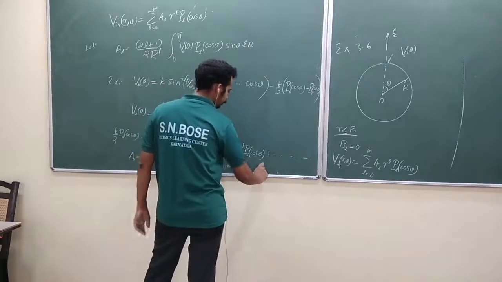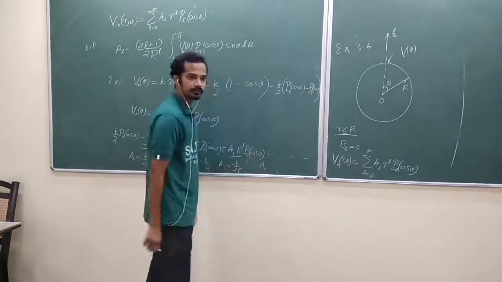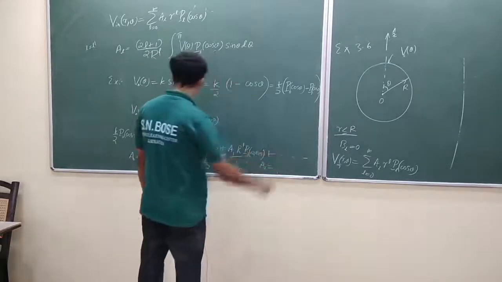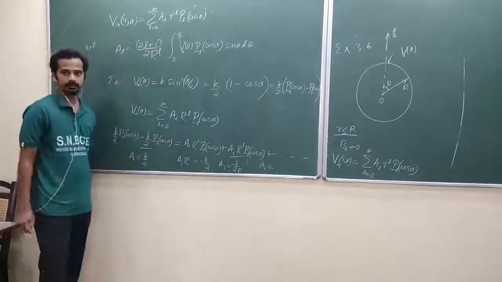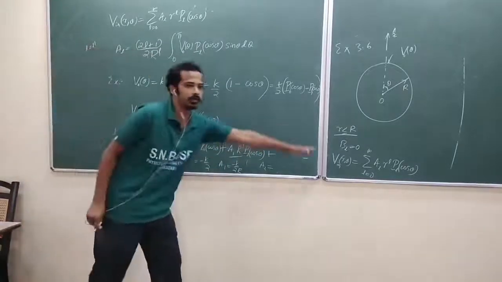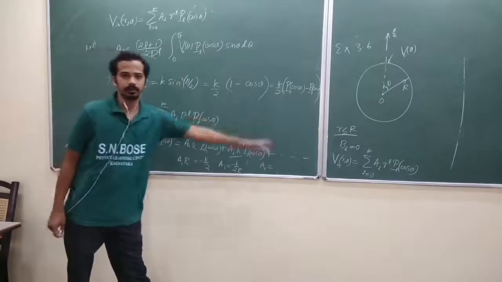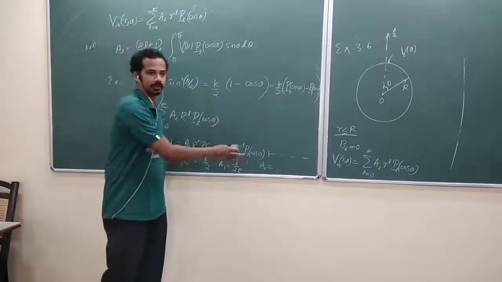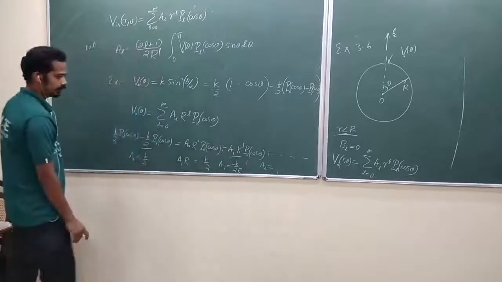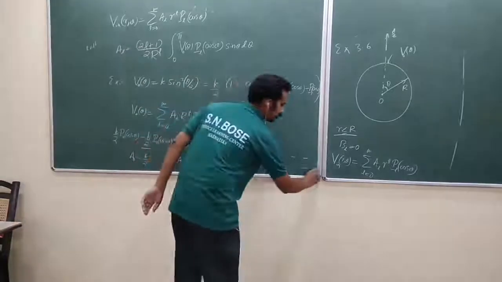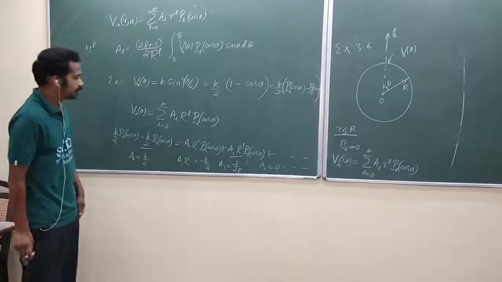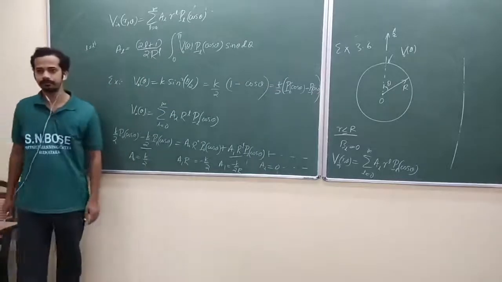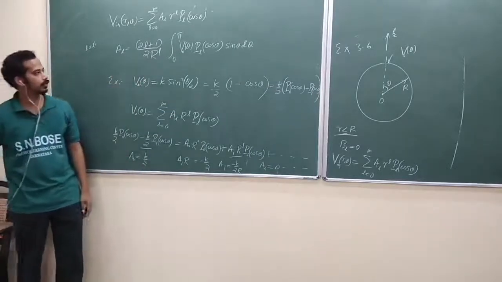What is A2? 0, because you don't have anything else on the left hand side. The coefficient of P2 of cos theta is 0. Comparing coefficients of PL of cos theta, A2 is equal to 0 and all other coefficients are 0. Only A0 and A1 are non-zero. Substitute that one, you got your answer.